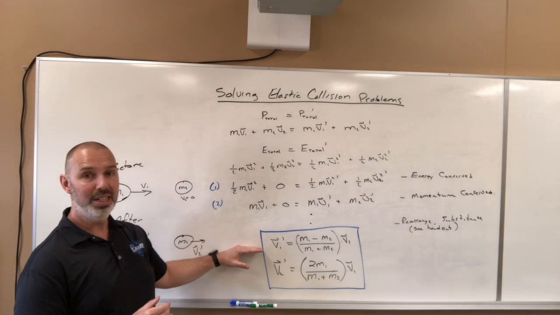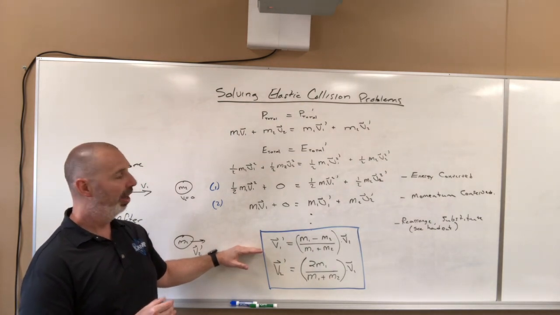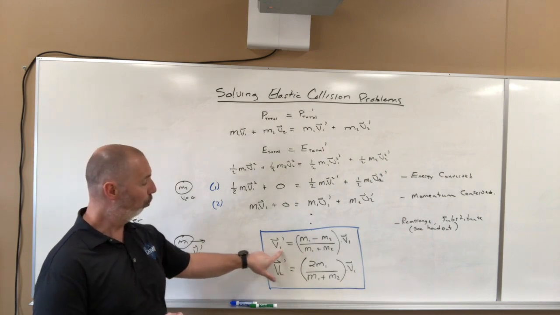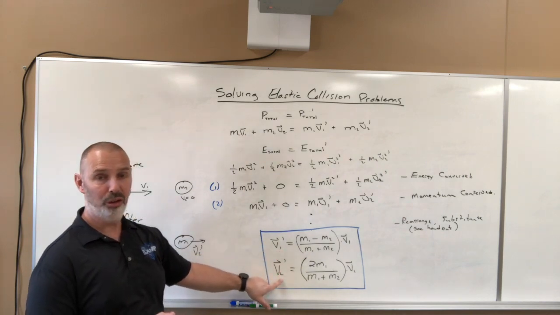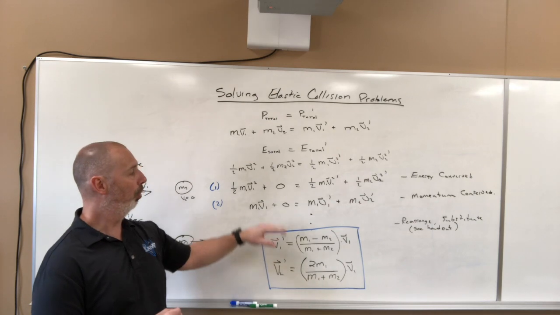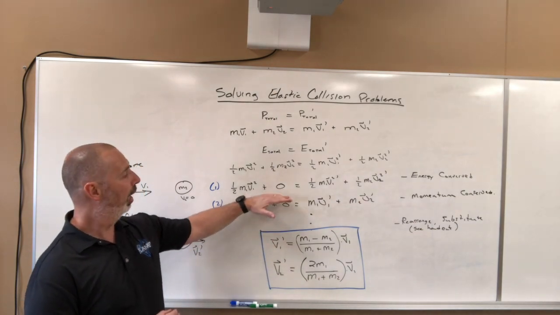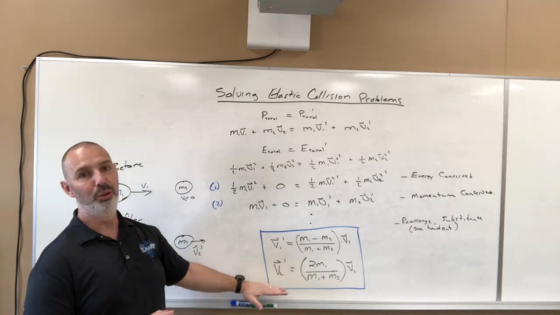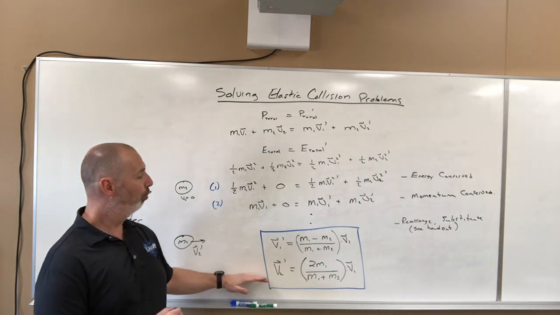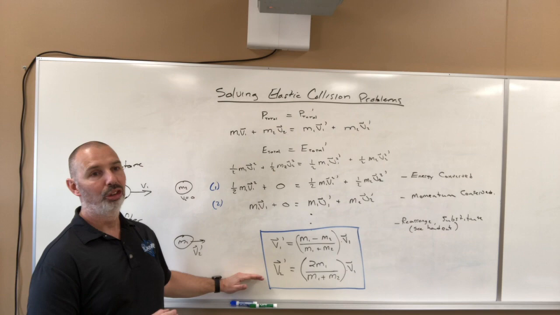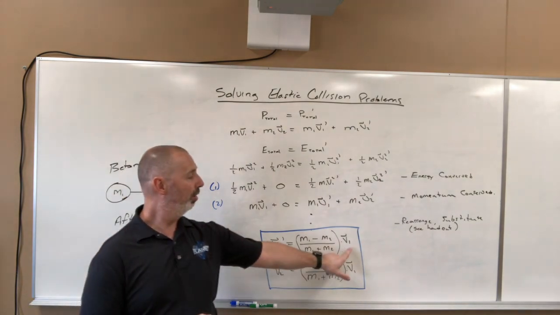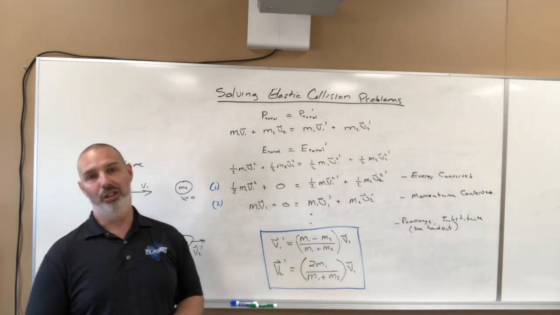Out pop these formulas. These are formulas for velocities after the collision for both object 1 and object 2. Again, when you look at the handout, you'll be able to see how we simplified and substituted to get these two formulas. And these are the two formulas that will allow us to solve for the after velocities, knowing, all we need to know is v1 for the objects.